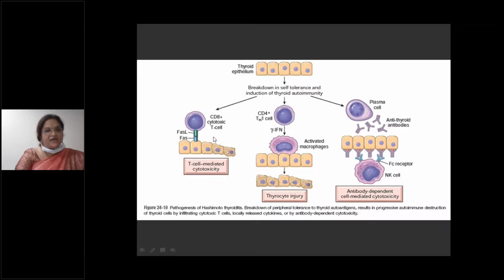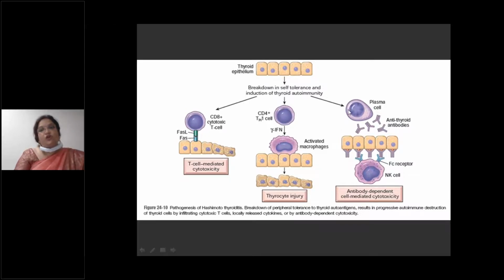CD8 plus T lymphocytes attach to the thyrocyte with the help of FAS ligand to the FAS receptor, leading to T cell mediated cytotoxicity and destruction of the thyroid epithelial cells. Similarly, CD4 plus T lymphocytes cause activation of interferon gamma, which activates macrophages, causing thyrocyte injury.